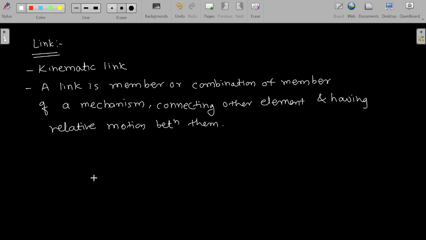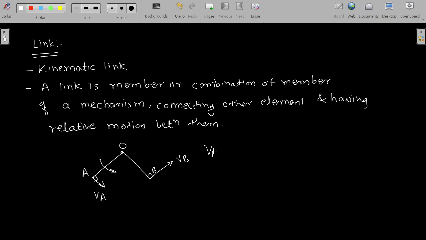So if I consider this as one link, which is connected to the other link over here, one link is moving with certain velocity. Suppose this is my point O, this is A. So VA is the velocity of point A, which is perpendicular to link OA, and this is my point B, and this is moving with certain velocity VB. Then what is the relative velocity?